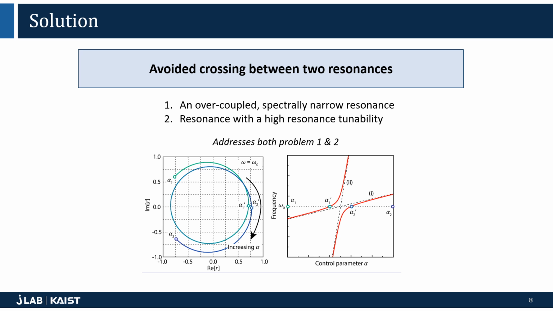An avoided crossing between these two resonances then allows for the secondary resonance to push the first resonance over the operating frequency, which is denoted by omega 0. This grants the first overcoupled resonance the tuning speed of the secondary resonance, while keeping the overcoupled nature due to the hybridization of the two resonances. This allows the system to acquire the best of both worlds and have more than 2 pi dynamic phase range while keeping uniform amplitude, which is shown in the picture on the left.